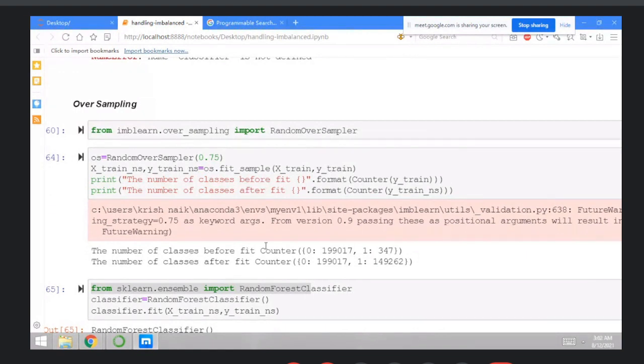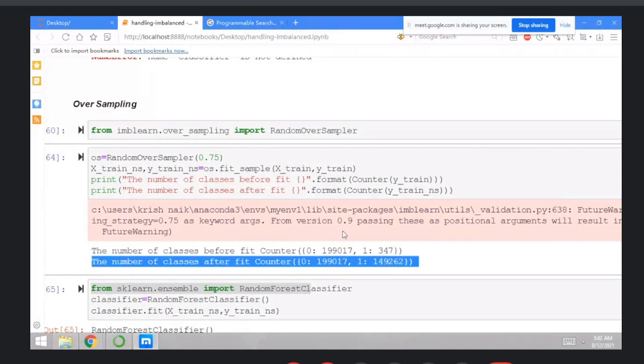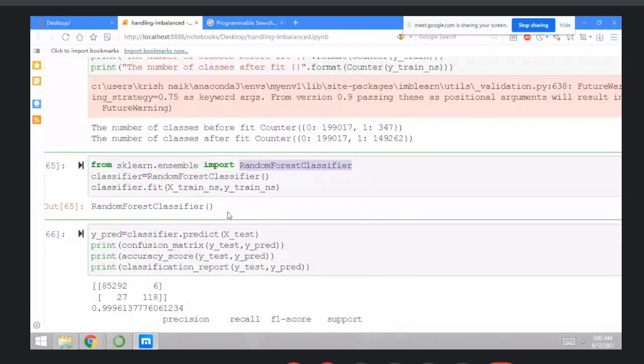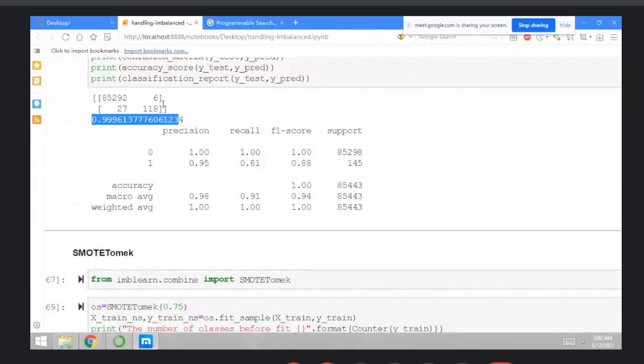The number of classes before the fit is around 2,347, and now it has increased after the fit. So that is oversampling, you just increase the samples, right? Then initialize the random forest here and execute this and check your accuracy, false positive, false negative, precision score, recall, and F1 score here. Then the accuracy, macro average, and the weighted average.